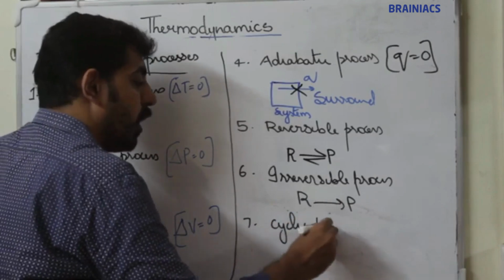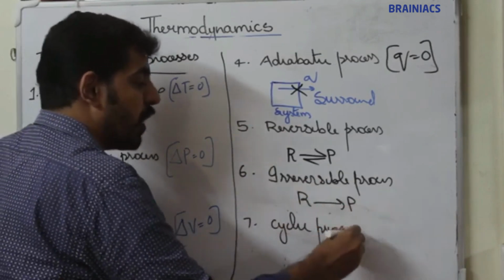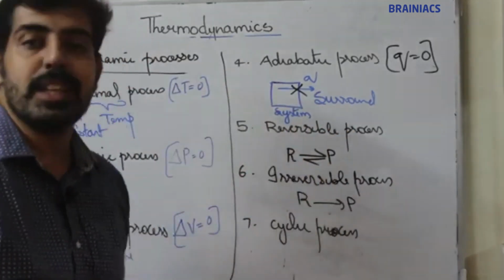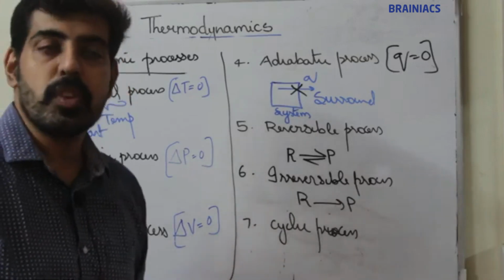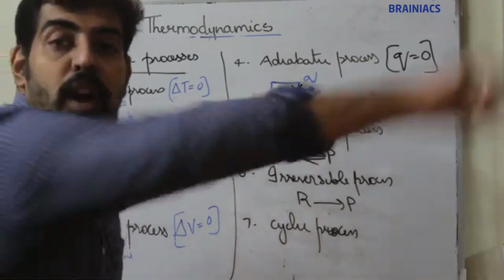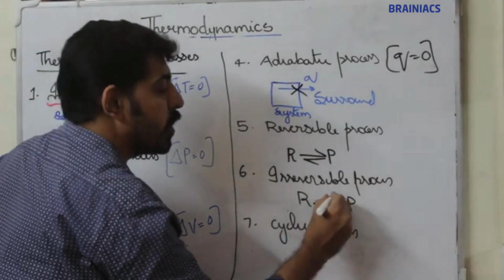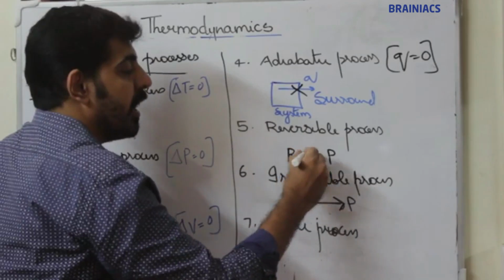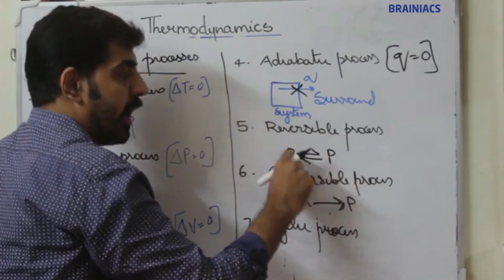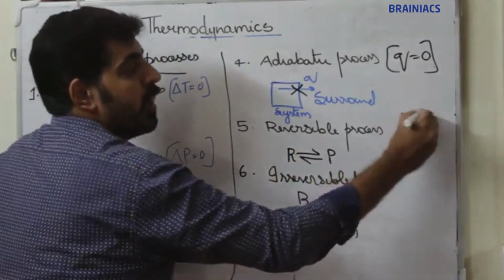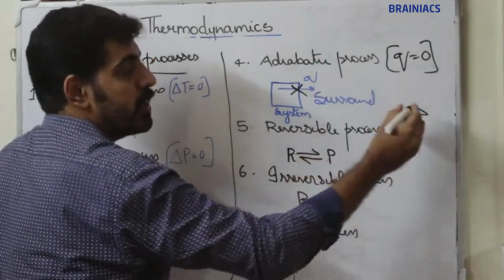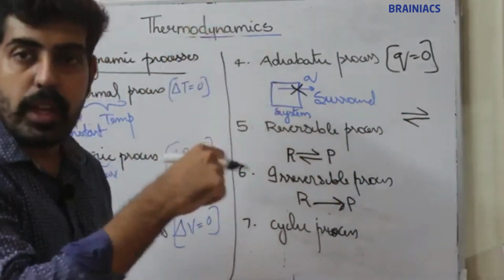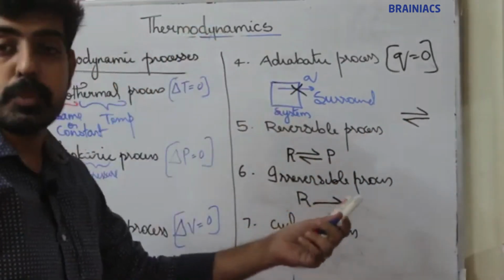So the fifth process, reversible process. Processes which take place in either direction are known as reversible processes. Irreversible processes take place only in one direction. Reversible processes are usually expressed by writing a two-headed arrow. Irreversible process means a one-sided arrow.